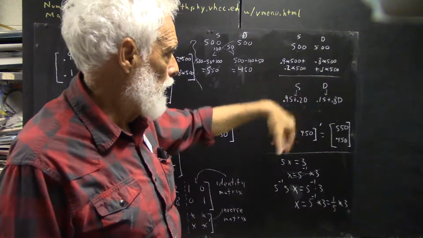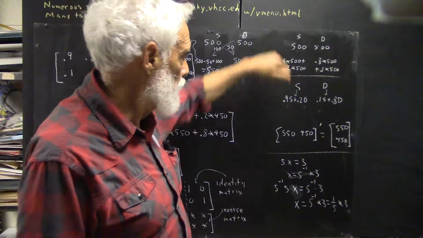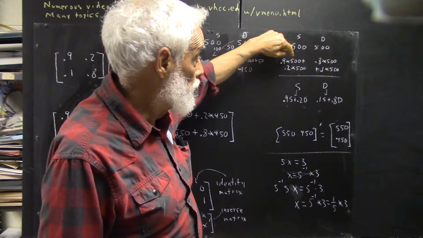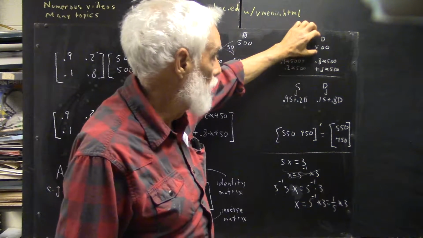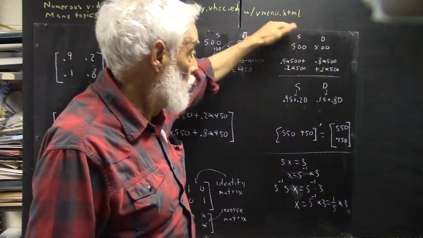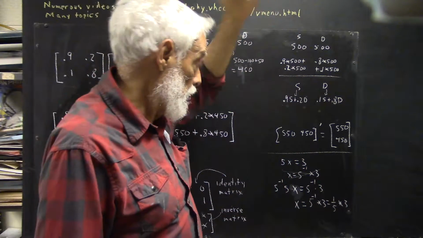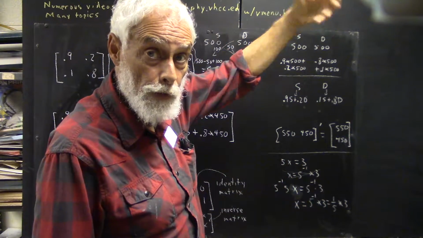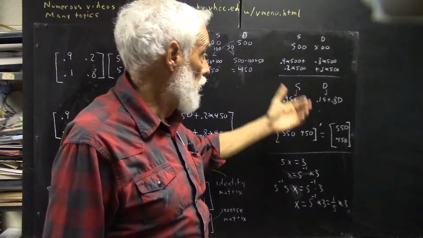Now, I probably made a bad choice using 500 for both, but we'll sort that out. So this is 90% of the 500 sane, and 20% of the 500 demented will be sane in the next iteration. I'm using 1 year as the time frame.